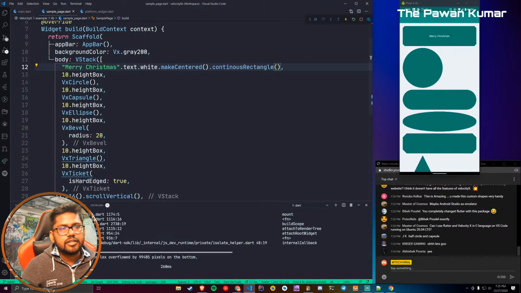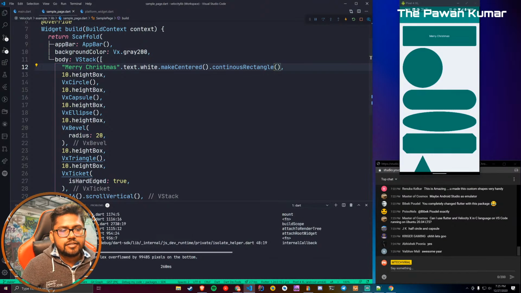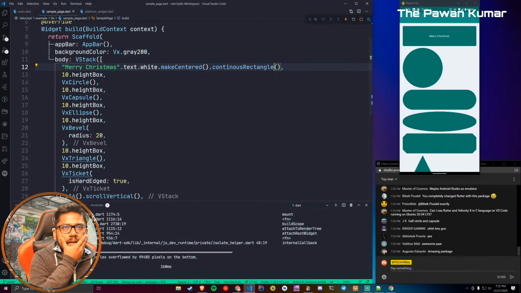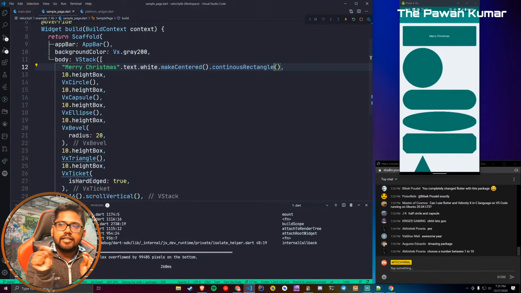VX continuous rectangle is not exactly a rectangle. A rounded rectangle is a little bit different than a continuous rectangle. Rounded rectangle has more curve, but continuous has a little less curve. So that's one thing. But let me show you one more thing.